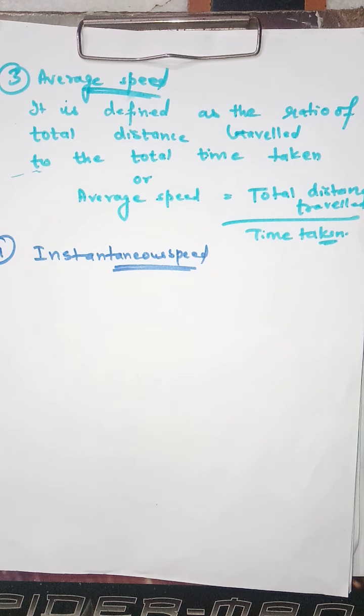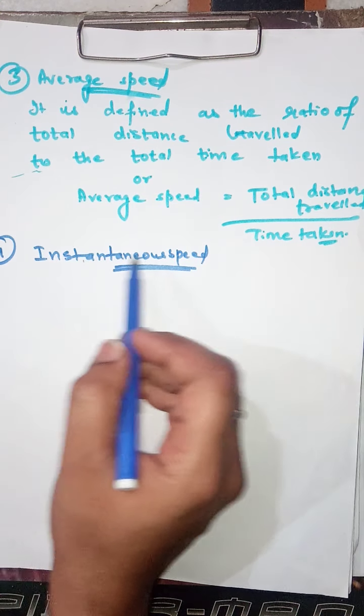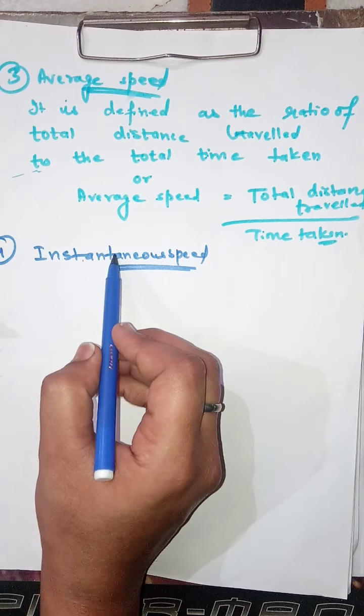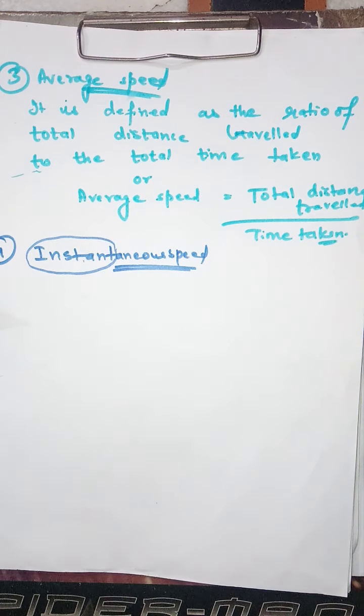One important thing, the simple thing which I want to explain to you or suggest to you, is that the meaning of any definition comes from that word only. For example, here we have to calculate the instantaneous speed. So the word instant in this speed means that we have to calculate the value of speed, or here we are talking about the speed at any instant of time. किसी भी टाइम पर, किसी भी टाइम इंटरवल पर जो स्पीड की वैल्यू है, we are taking that value of speed, or we are going to consider that value of speed in this particular definition.